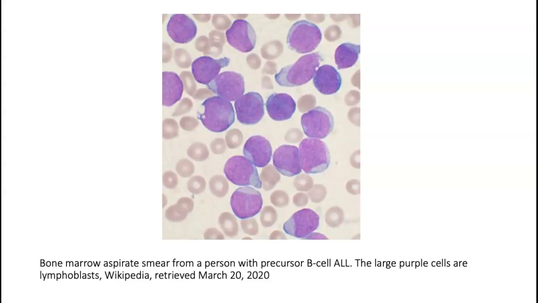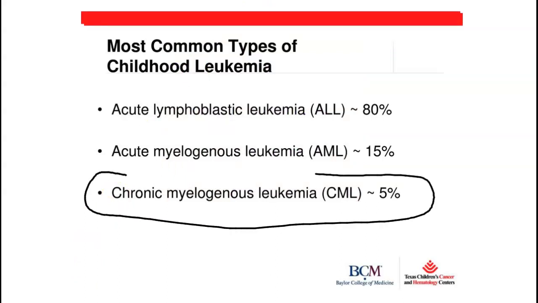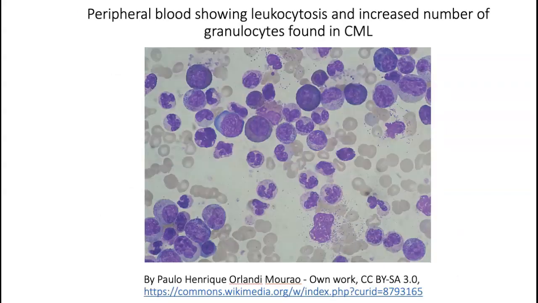Another example, chronic myelogenous leukemia. Chronic referring to it's a more mature cell type that's growing out of control. And taking a look at the peripheral blood smear, we can see that it's a different cell type that is outnumbering the others. You can see all of the granulocytes and monocytes.